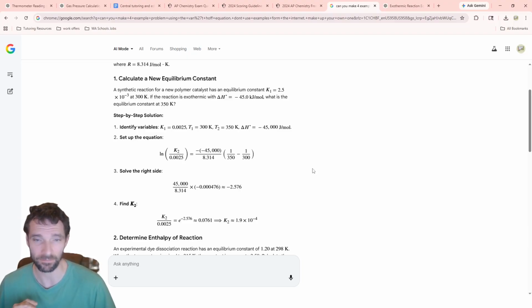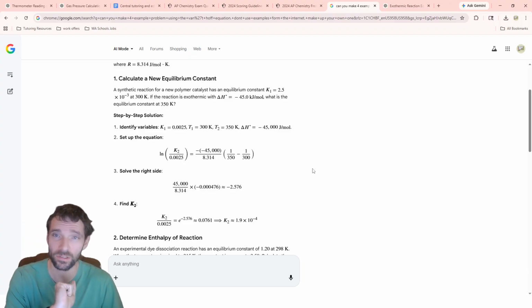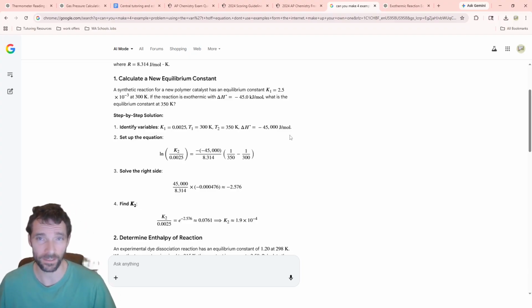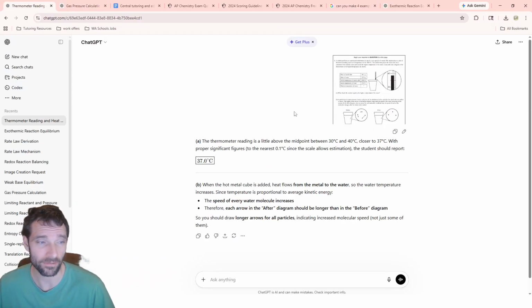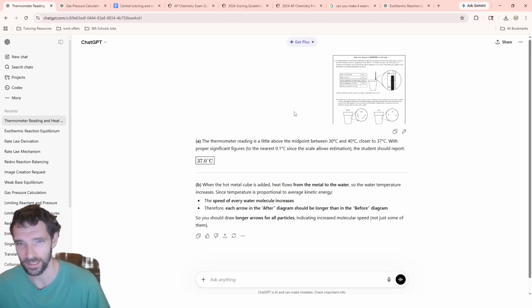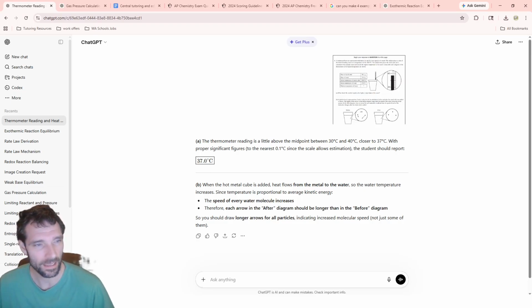These things are pretty consistent in getting values that are correct when it's just a raw calculation. I'll have a second video that goes over visual representations. It is outright terrible at that. So check out that video if you want to see ChatGPT failing at reading graphs and other visual data.